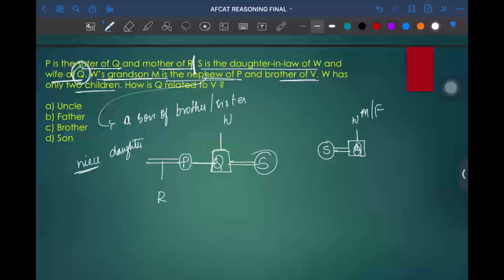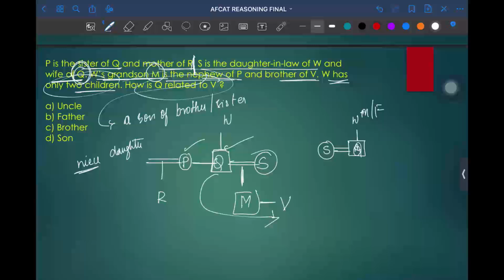Since they have given nephew of P, W's grandson is M, brother of V. Now we don't know whether V is male or female. W has only two children, that is P and Q. This condition is met. How is Q related to V? Directly, Q is the father of V. Option B will be the correct answer.